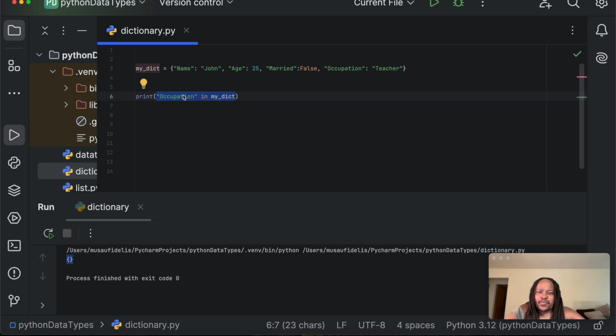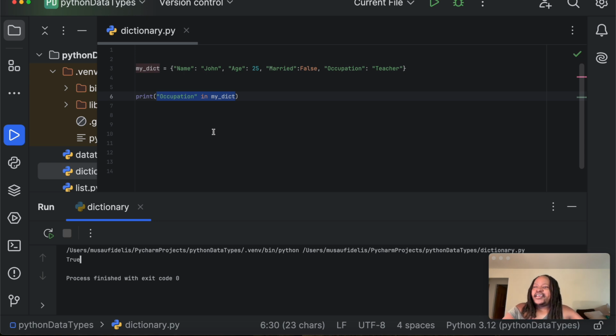This is a Boolean operation. I'm asking, is occupation in my dict? In that dictionary, is the key occupation in my dict? This should print true. It's a Boolean operation which is going to evaluate to true, and so I said print that, it's going to print true. If I click on run, it prints true like that. So I just checked whether occupation is in my dictionary. I say print occupation in my dictionary. This is a Boolean operation. That's why we have true printed out.